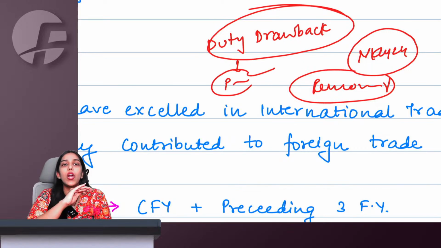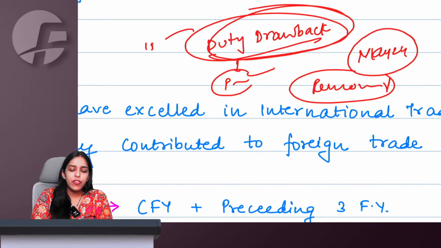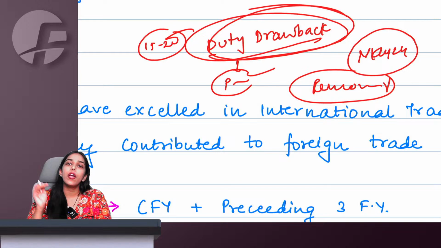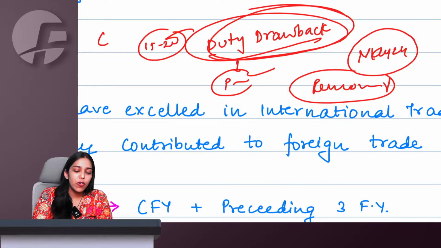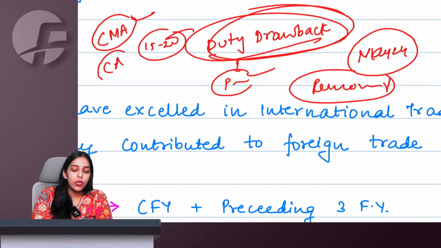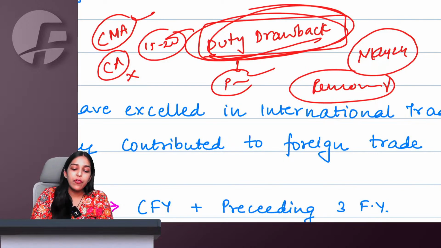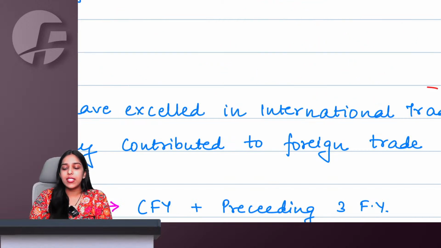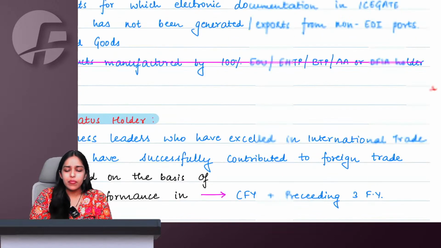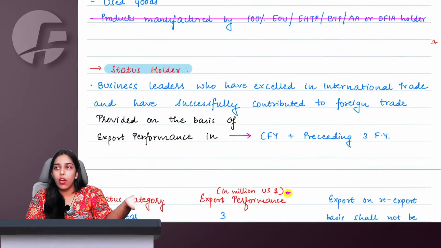If you want to not take any chance and refer duty drawback once, I have uploaded a small 15-20 minute revision of duty drawback on YouTube only for CMA students, because for CMA students duty drawback is applicable, the entire chapter, but for CA students duty drawback is not applicable. So I have simply uploaded a small 10, 15 or 20 minutes revision for duty drawback. If you do not want to take any chance, you can still refer that revision video and complete your duty drawback part. Anyways, because ICAI has now removed it from your syllabus.